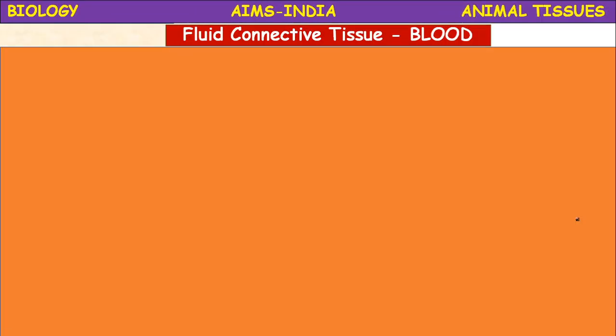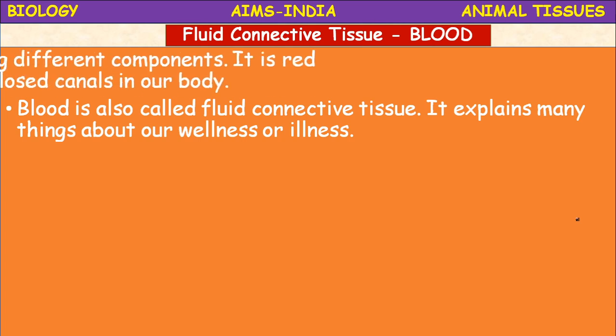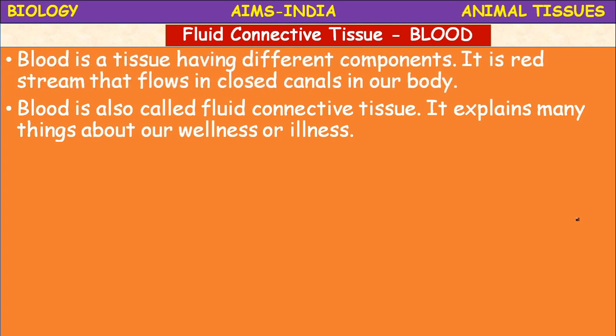Blood is a fluid connective tissue. How? Blood is a tissue having different components. You can recall activity 2. The blood is also a tissue which has different components. Let us know more about the blood. Blood is also a connective tissue. It explains many things about our wellness or illness.